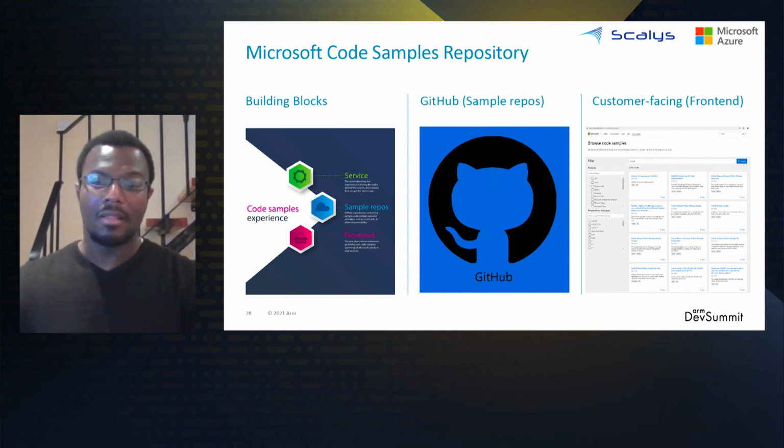And finally, the third building block is the customer-facing front-end experience, otherwise known as the Samples browser. The Samples browser is located on the Azure Samples project homepage. The Azure Samples project homepage is therefore the one-stop location where customers can find relevant code samples by searching or applying either product and/or programming language filters to perform the search.